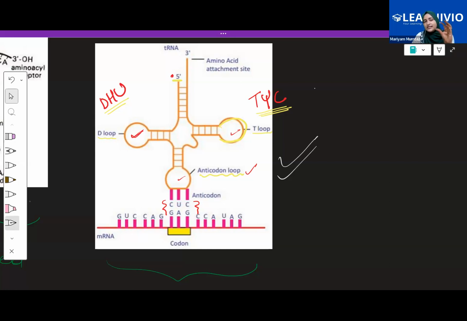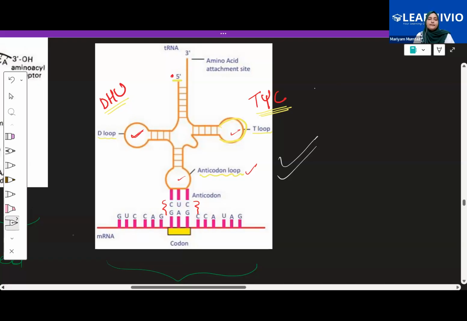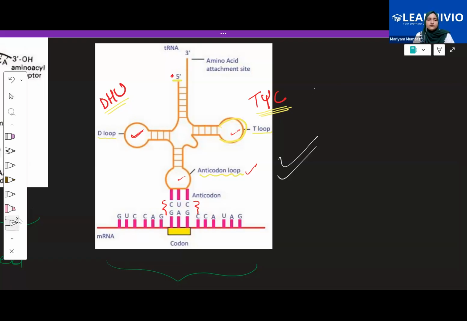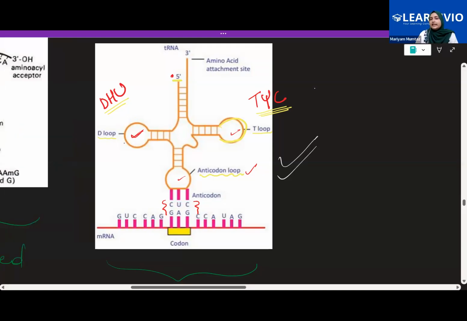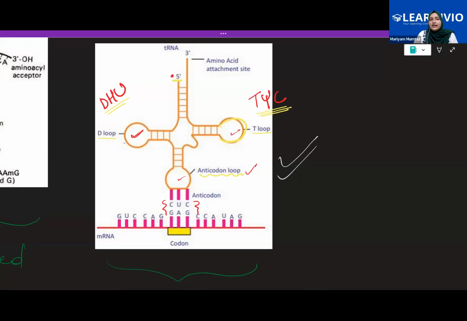So there are arms from the 5' end also. The one arm there is known as the DHU arm. And the 3' end also has one arm that is known as the T loop, if you see in the picture. The T loop is written T psi C. This is psi, the symbol. It's not U, it's psi. And here it is DHU. So from the 5' end, you have this particular loop, which is the DHU loop. And then from the 3' end, you have this particular loop. And then there is one loop in the middle. Clear? And this thing that is coming out is known as the short arm.